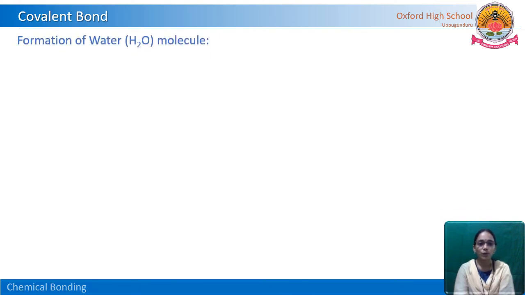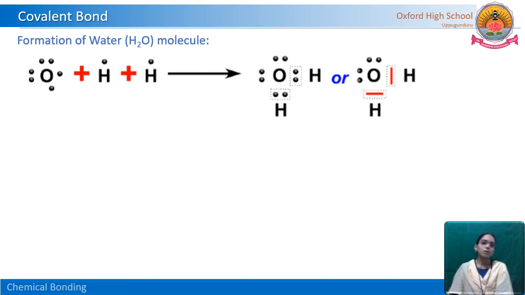Formation of water molecule. We know that in oxygen, to get the octet, how many electrons are required? 2 electrons. It already possesses 6 electrons, and if it accepts 2 more electrons, the octet is completed. So it gets a stable electronic configuration. Similarly, 2 hydrogen atoms require 1 electron each to get the duplet. So oxygen and hydrogen atoms come closer and share 2 electrons each.